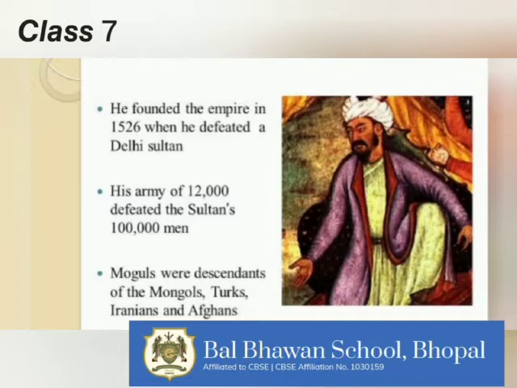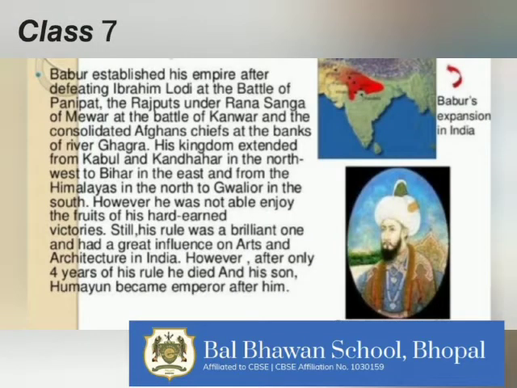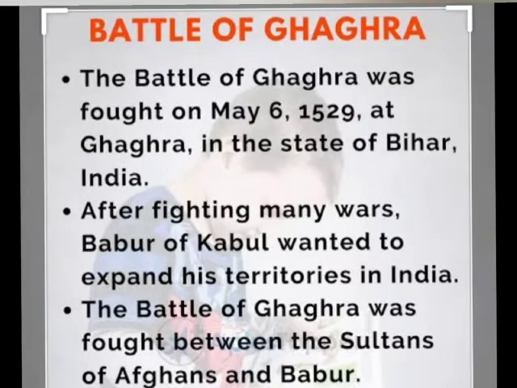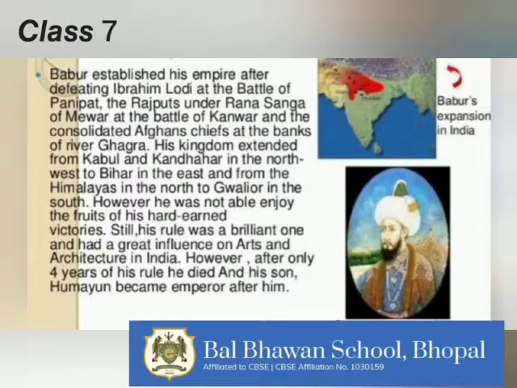The next year, he defeated Rana Sanga of Mewar at Khanua. 2 years later, he defeated the Afghan chiefs at Ghagra. These 3 battles secured Babur's position in northern India.